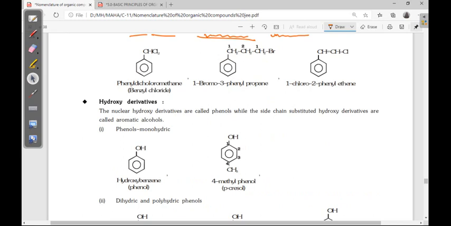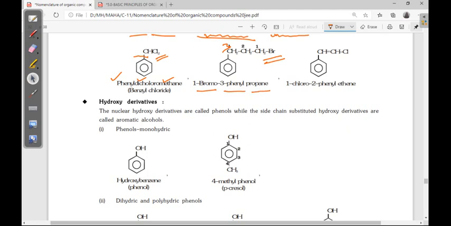Next, chlorine is on the benzyl carbon, so here we can take benzene as a substituent also. Phenyl dichloromethane. Here 1, 2, 3. Where will we give the numbering? 1-bromo or 3-phenyl? Alphabetical order. In alphabetical order bromine will come first, so 1-bromo-3-phenylpropane.